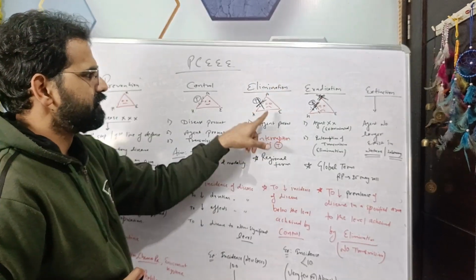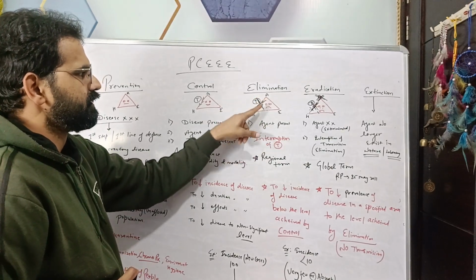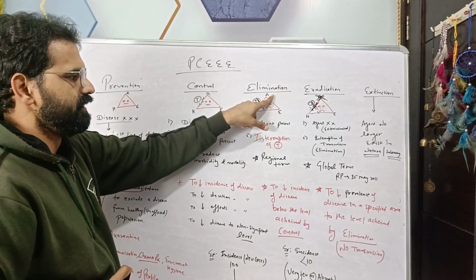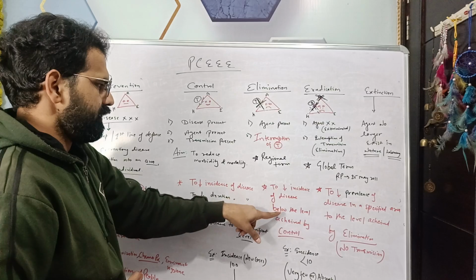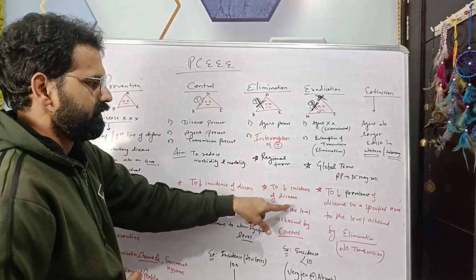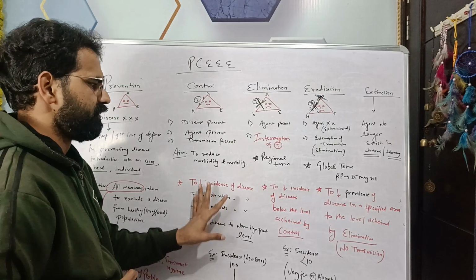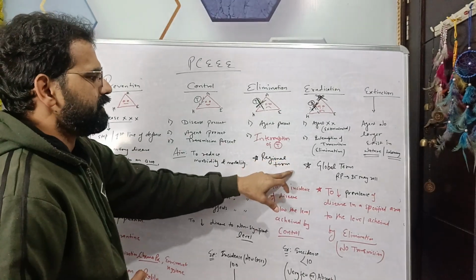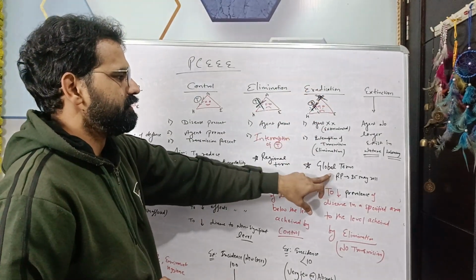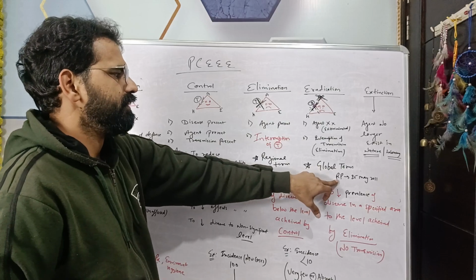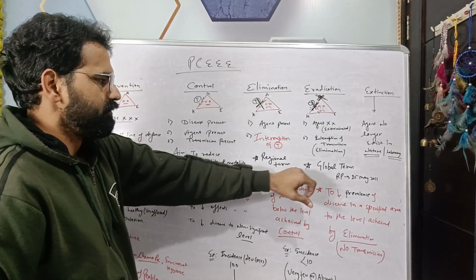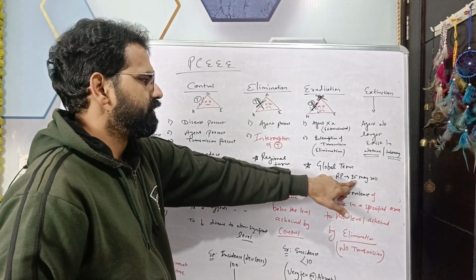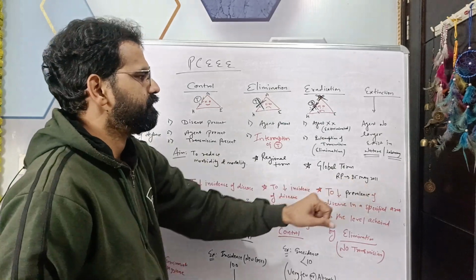In case of elimination, there is interruption of the transmission, but still the agent is present in the environment. And here we are reducing again the incidence but below the level of the control, that is less than 10. Elimination is a regional term and eradication is a global term. For example, rinderpest eradication. So rinderpest eradication date is a very important MCQ, that is 25th May 2011.